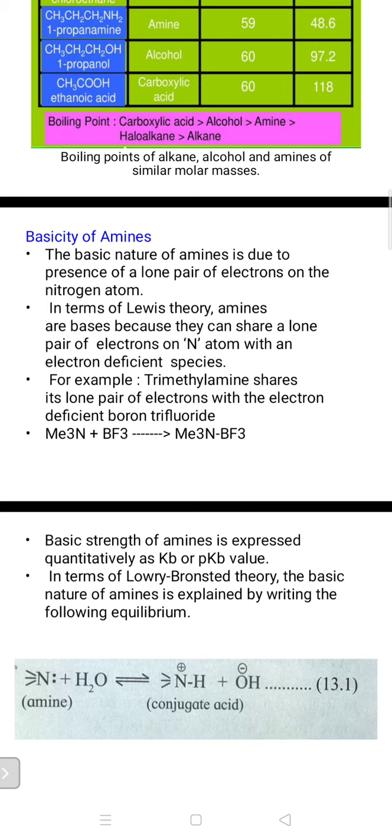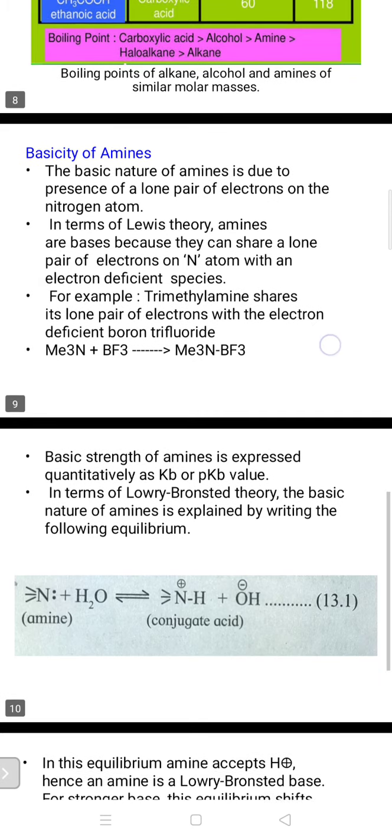So there is bonding between nitrogen and boron. Nitrogen is the electron donor, boron is the electron acceptor. The nitrogen of the methyl-substituted amine is the electron donor, a Lewis base, and the central boron of BF3 is electron deficient, that's why it is an electron acceptor, a Lewis acid. By that, a coordinate bond is formed, and that's why amines are basic in nature.